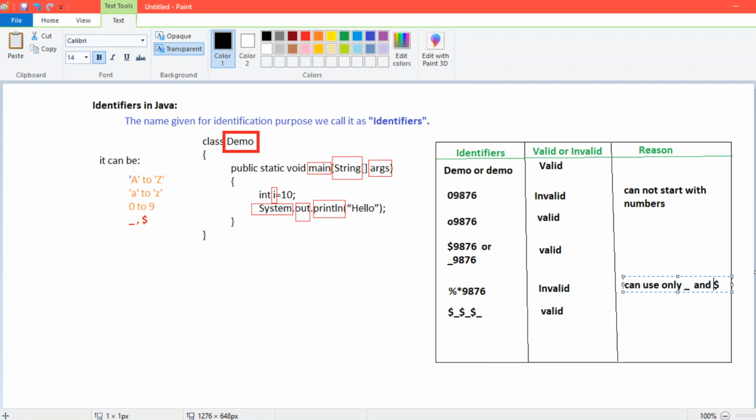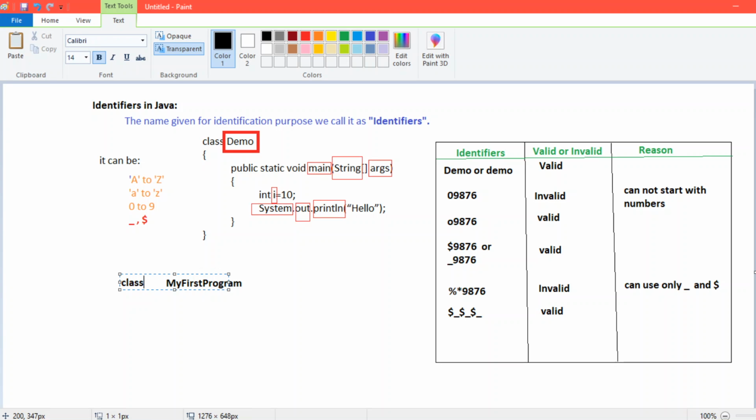To conclude, for identifiers we can give a name with capital and small letters both, but we have already discussed how to name a class or method. I will repeat it again. To give a name to the class, we have to start with a capital letter and then follow the camel case. For my first program, the capital M, followed by camel case. A capital letter first should be there in case of class.